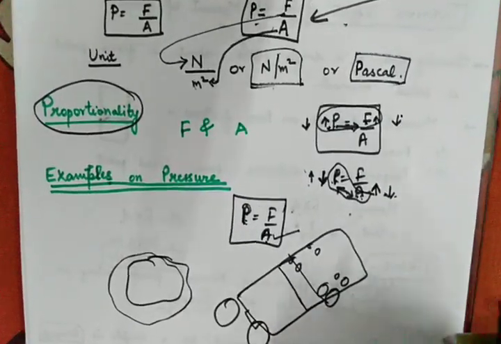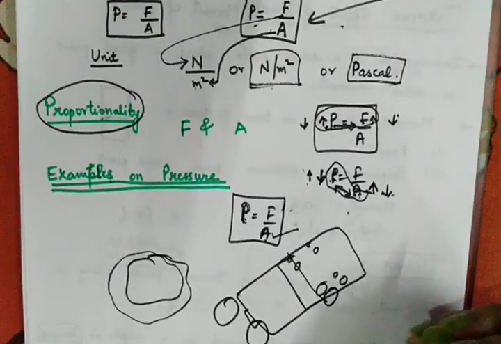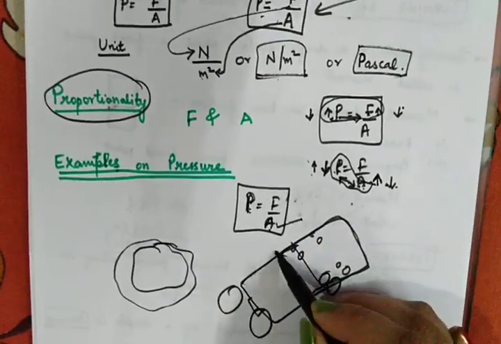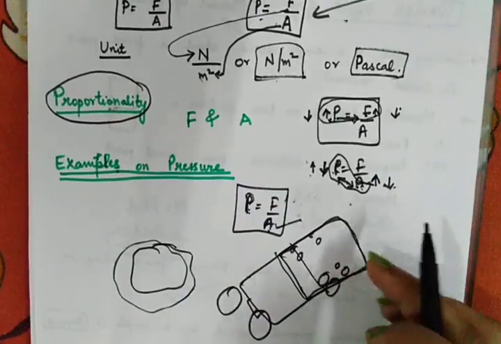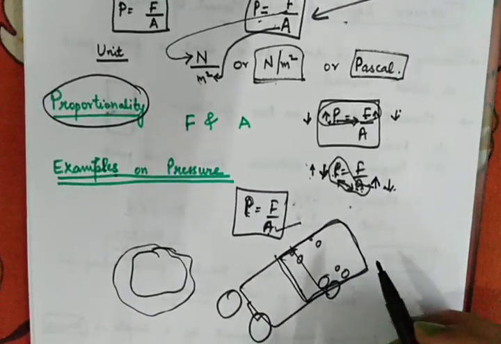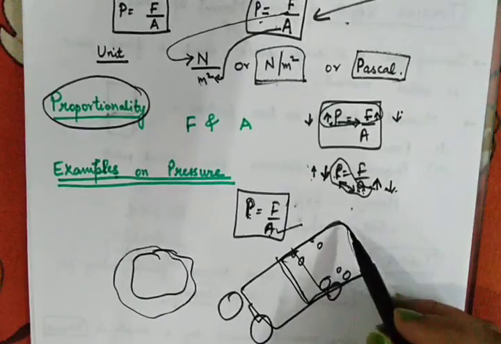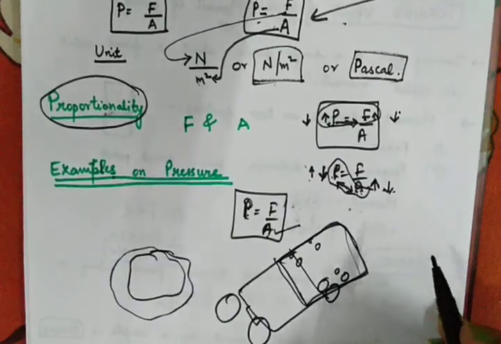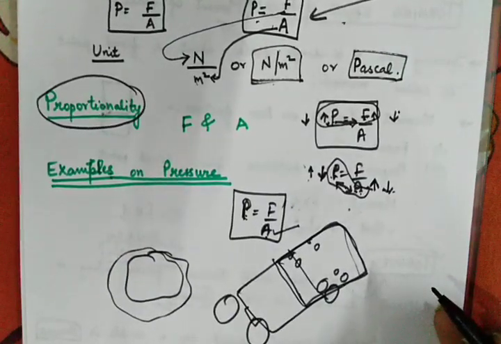That means if it is carrying cars or bricks, whatever it is carrying, the load is behind. That means the actual force is acting on the rear part of the truck. So if the force is very high, there will be a lot of pressure on the roads, and the tires might go inside the roads or they might damage the roads.